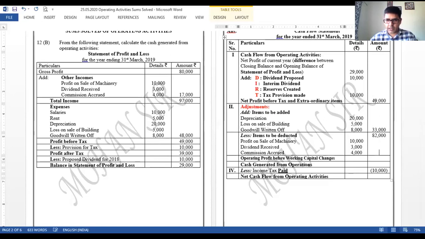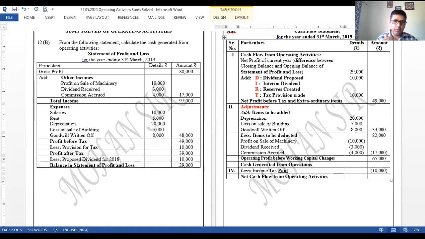Now we need to deduct. Let me put these values in the bracket because these are to be deducted. 10 plus 3 plus 4 is 17,000, right? So after this we get the operating profit before working capital changes. That will be 65,000.